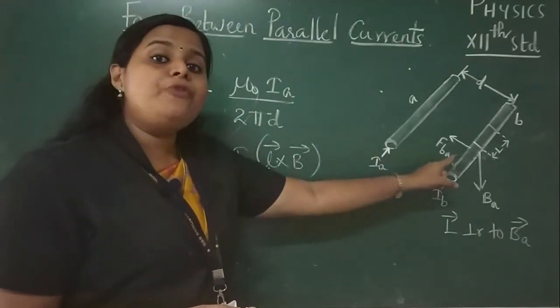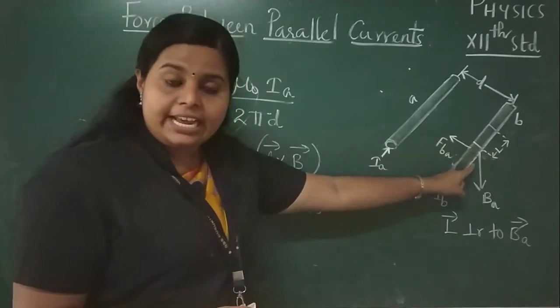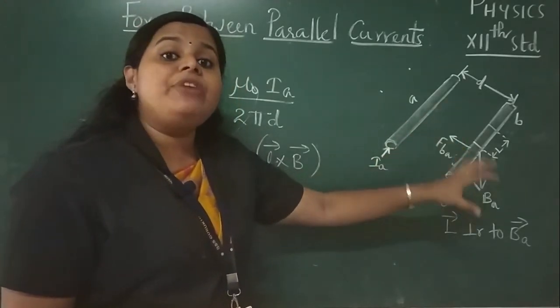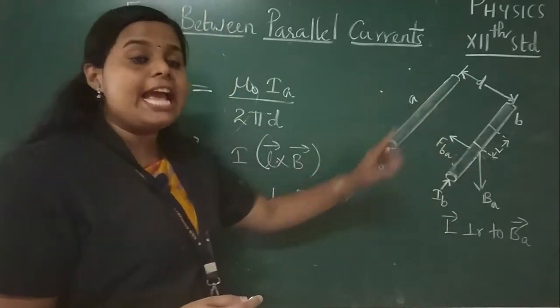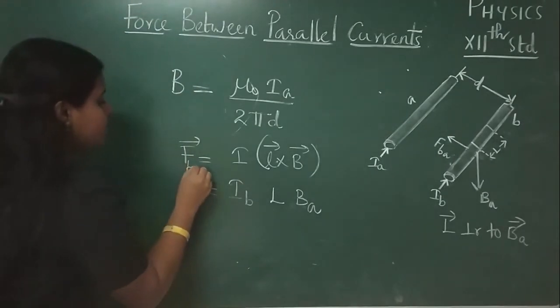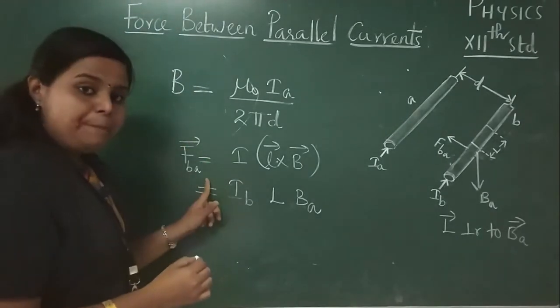Okay, so this is the force which is acting on the second conductor due to the magnetic field developed by the first current carrying conductor. So this we can represent as FBA.